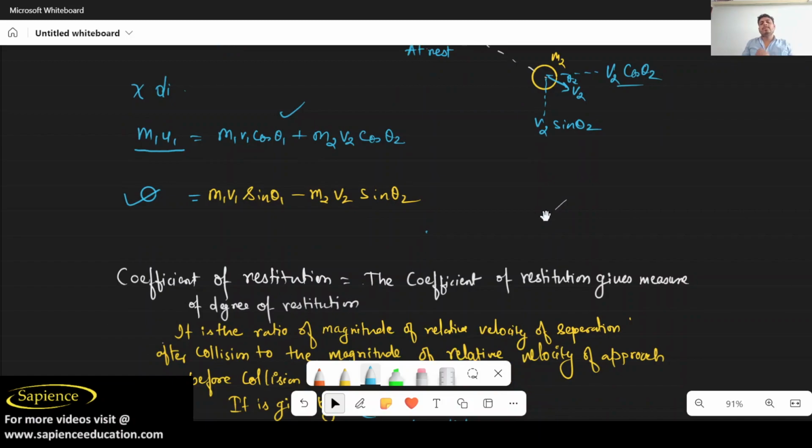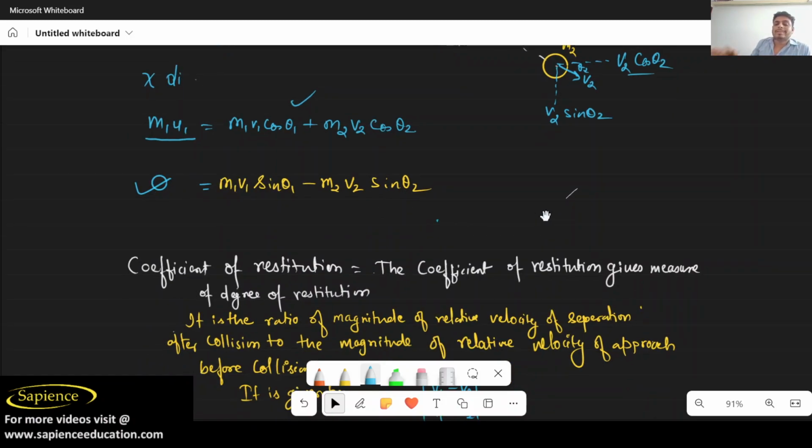In this way you will be able to solve many numericals. You can understand how we use this type of equation to solve different types of problems. If there are different unknowns and we get two equations, we can use them. Apart from this, I can also use the fact that kinetic energy is also conserved.